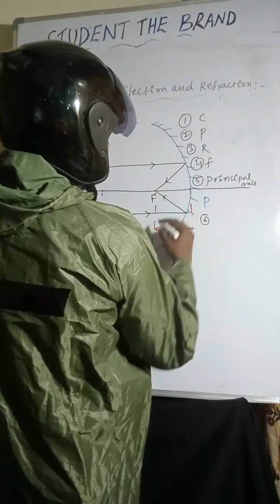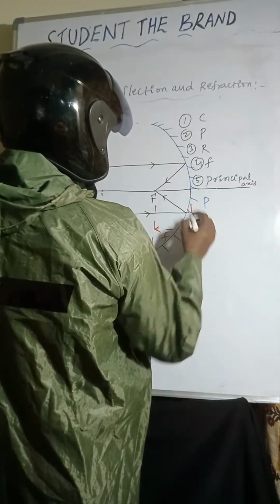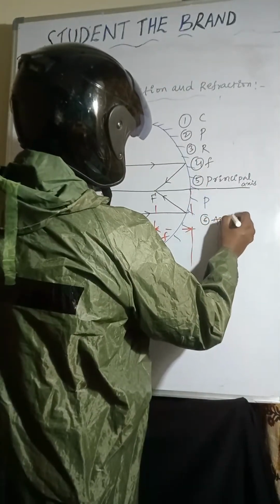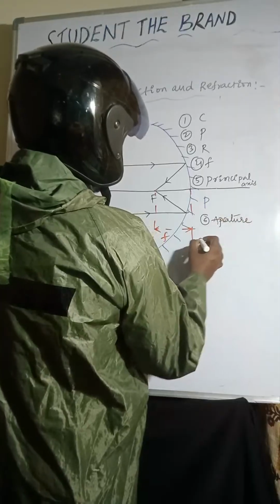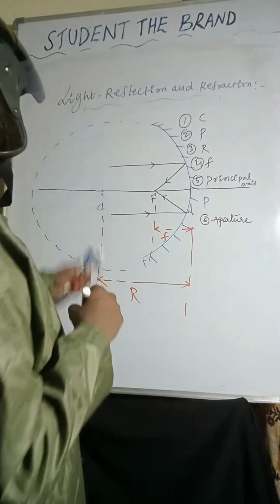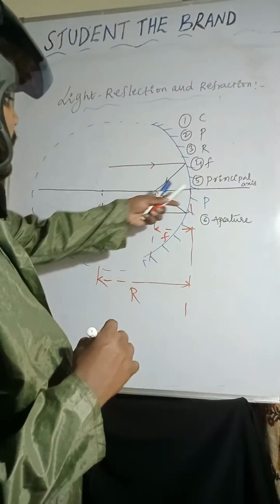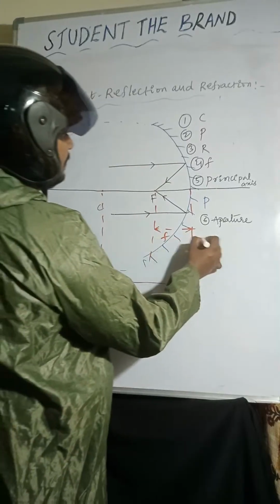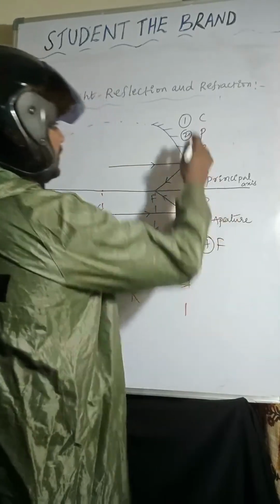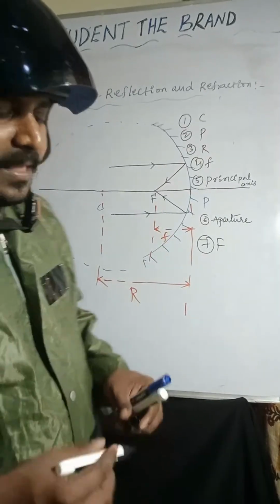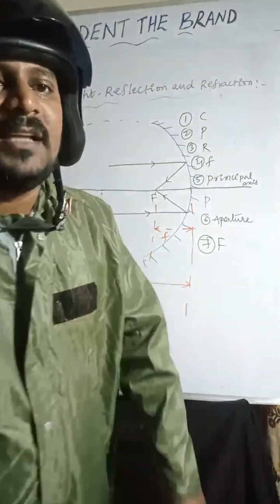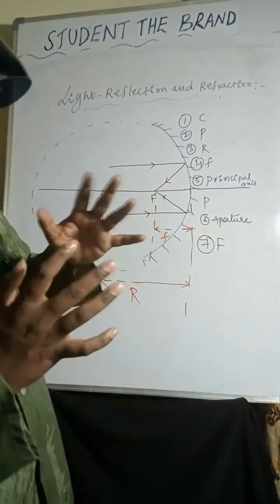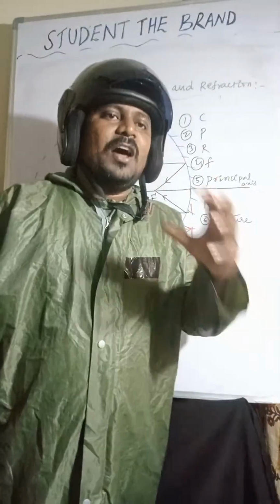And the sixth one, width of the mirror is called aperture. Seventh one is principal focus, or simply focus, capital F. So these are the terms related to spherical mirror, or nomenclature.